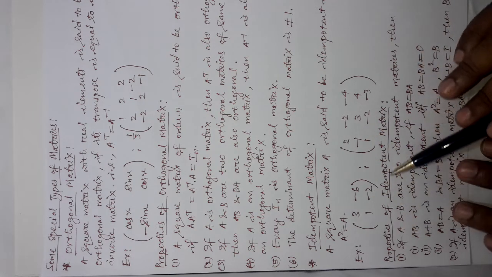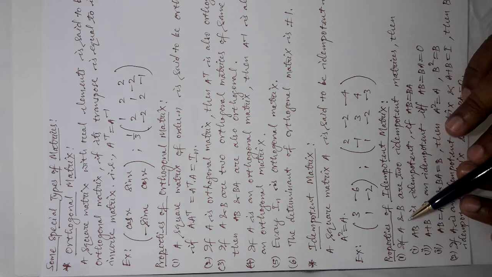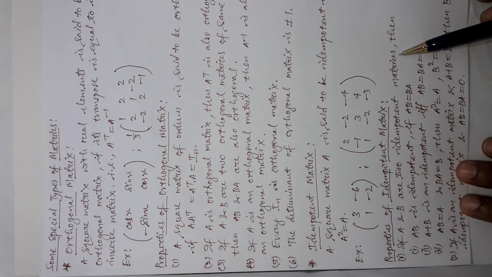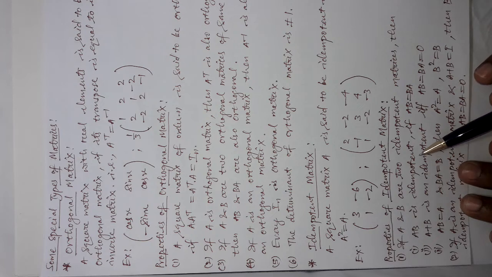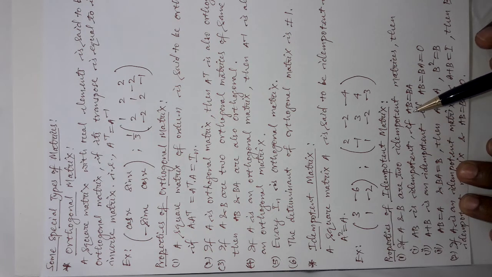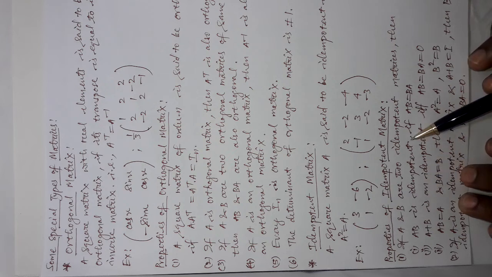Now, some properties of idempotent matrices. If A and B are two idempotent matrices, then the product AB is also idempotent if their product is commutative. That means if A into B is equal to B into A, then AB is idempotent.